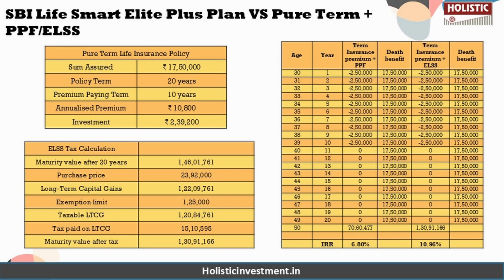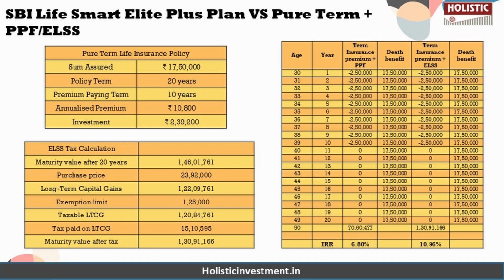So this is higher than the 8% return scenario of the SBI Life Smart Elite Plus plan, despite PPF being a debt instrument, and here the 6.80% is also a guaranteed return, which is not the case for the SBI Life Smart Elite Plus plan. And here in the ELSS scenario, you can see the pre-tax maturity value is 1.46 crore, while the post-tax maturity value after accounting for the capital gains tax is 1.30 crores.